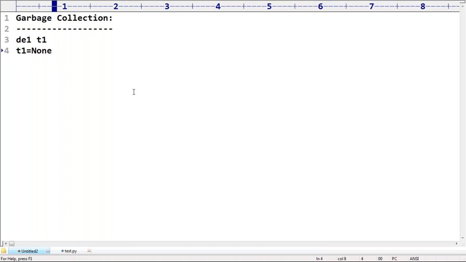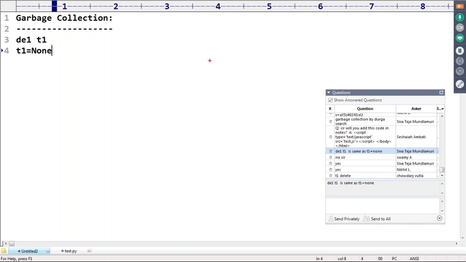What is the difference between these two things? Can anyone please tell? Here, assume that T1 points to this object. Assume only one reference is there.